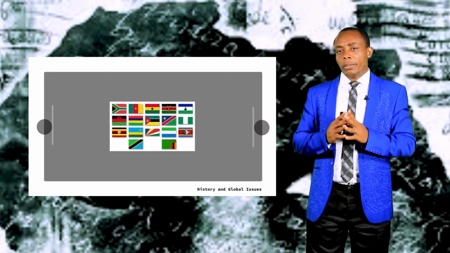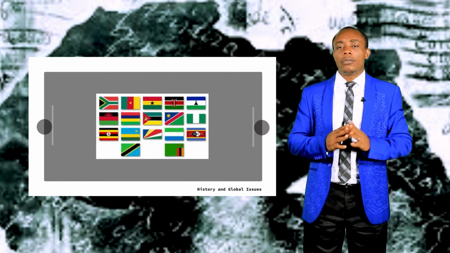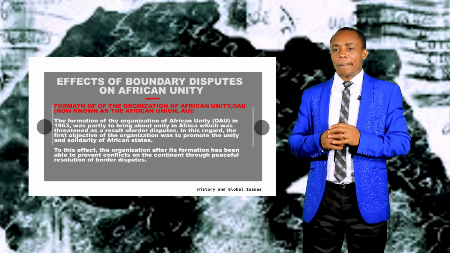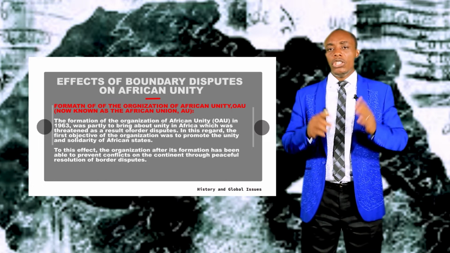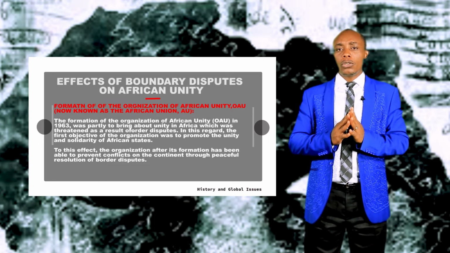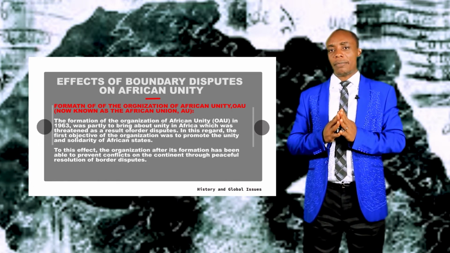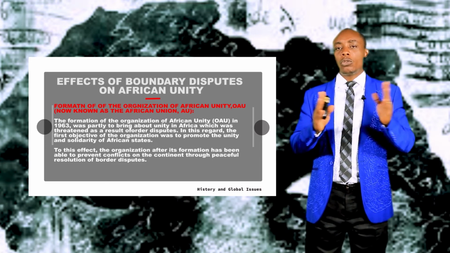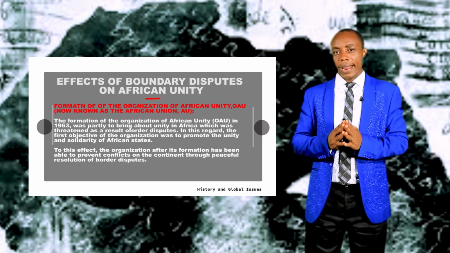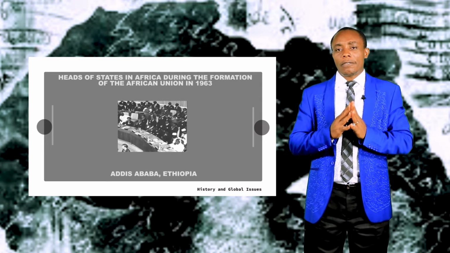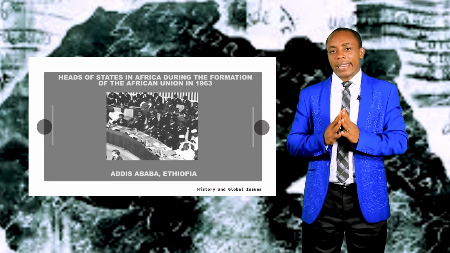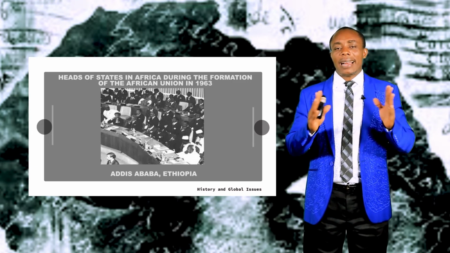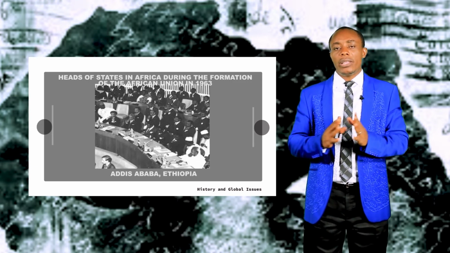As one of its objectives, in fact the first objective of this body, was to promote unity and solidarity in Africa. Unity because boundary disputes were tearing African countries apart. Solidarity because it was not allowing Africans to come together. Therefore, various states on the continent came together with this idea of forming a body that can actually bring about peace and solidarity.